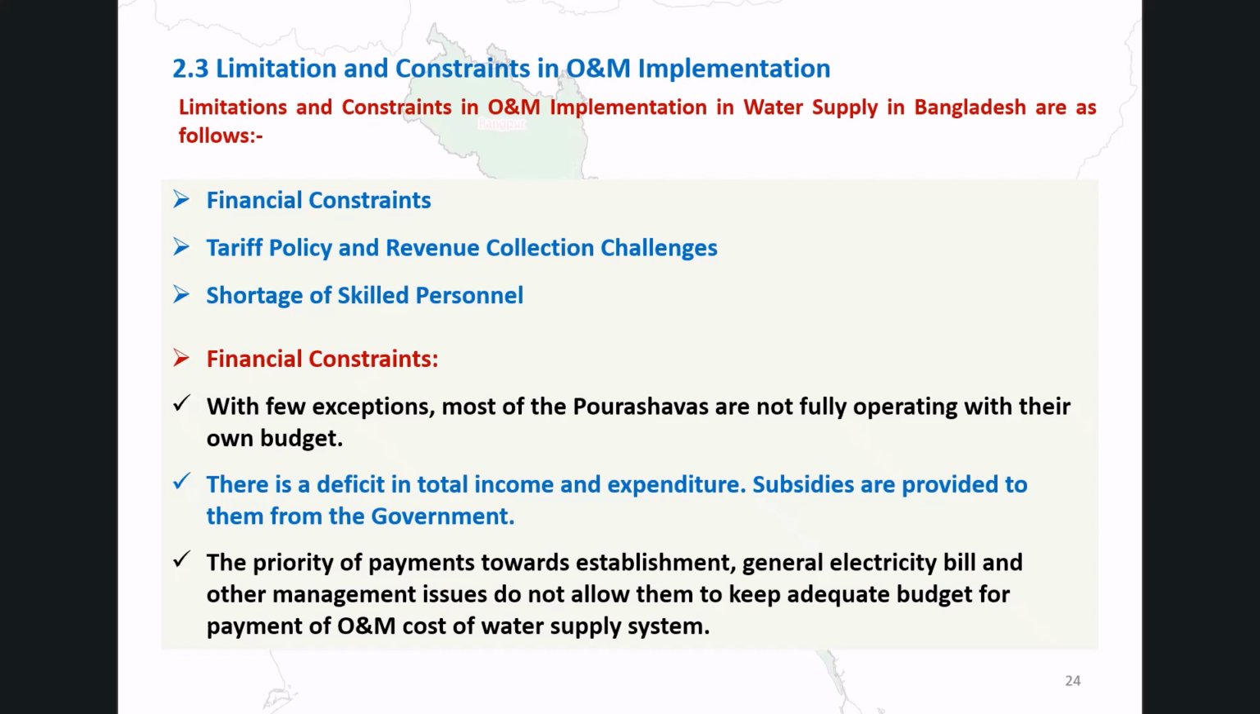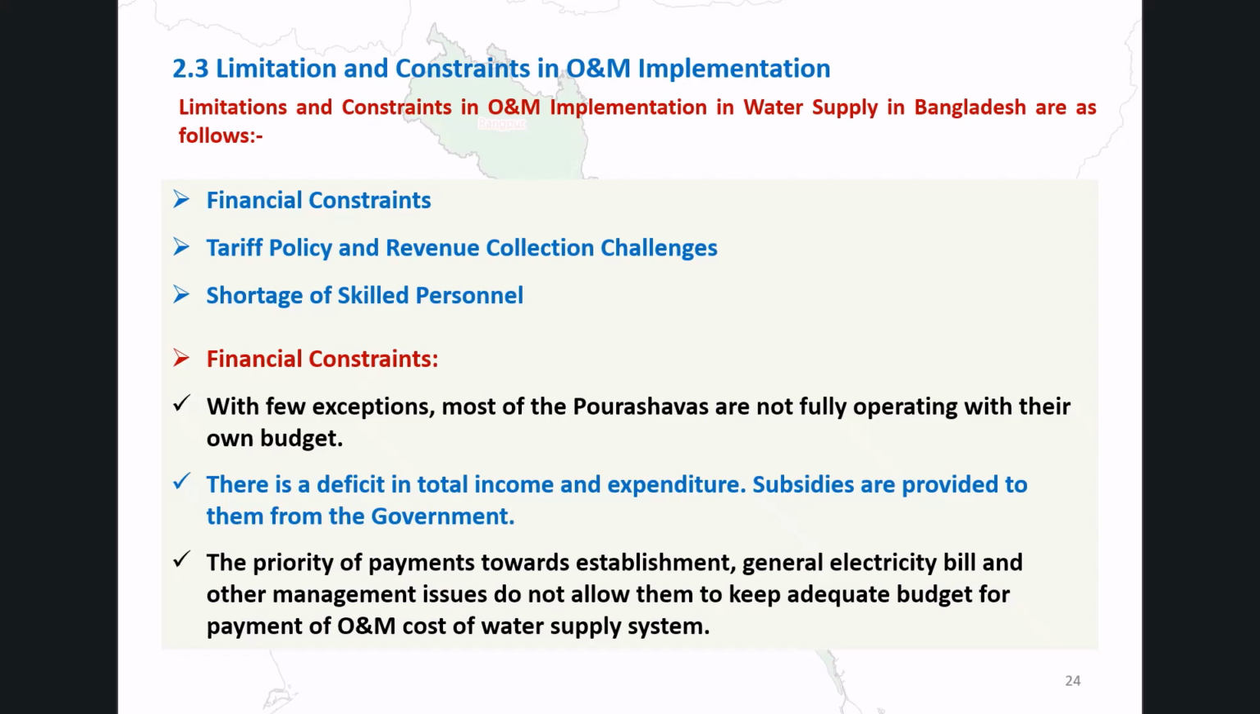Till now we have discussed different strategies of an effective operation and maintenance. However, there are some limitations and constraints as well. Limitations and constraints in O&M implementation. Three major limitations affect O&M in Poshwa water supply systems in Bangladesh: financial constraints, tariff policy and revenue collection challenges, and shortage of skilled personnel.